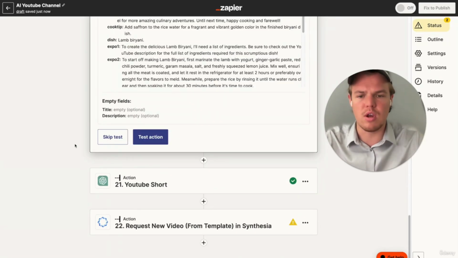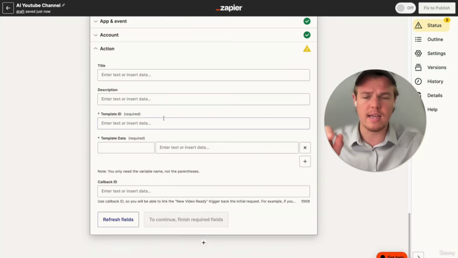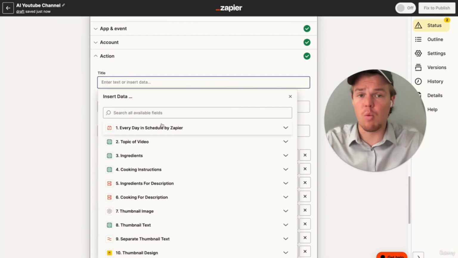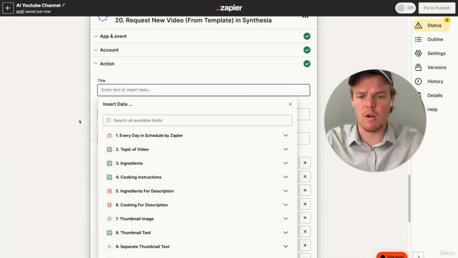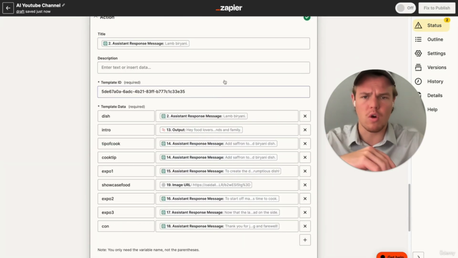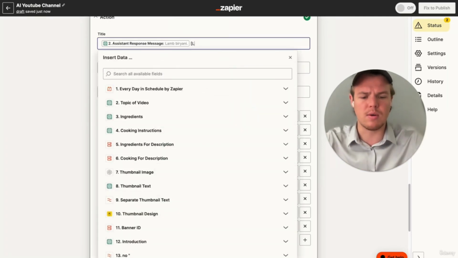We're going to hit continue here, and we're not going to test the action yet because it's still publishing over on Cynthia. But let's go ahead and build out our second template here, which is going to be for the short form. Now, one thing I forgot to mention is for the long form, let's go ahead and just add a couple of context here when it generates over on the Cynthia side. So we're going to add the dish being created and then do square brackets, and we're going to put long.